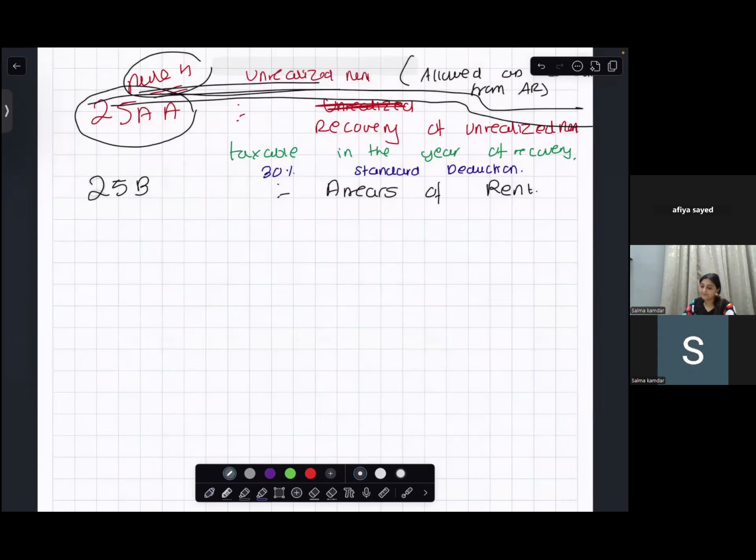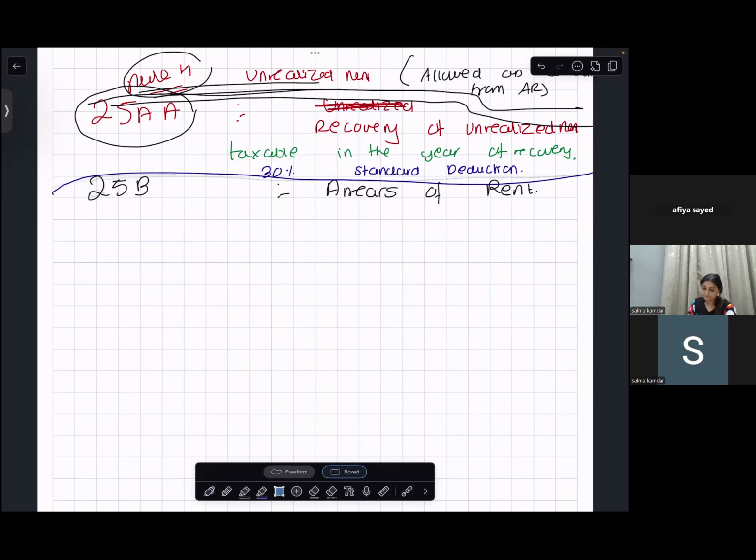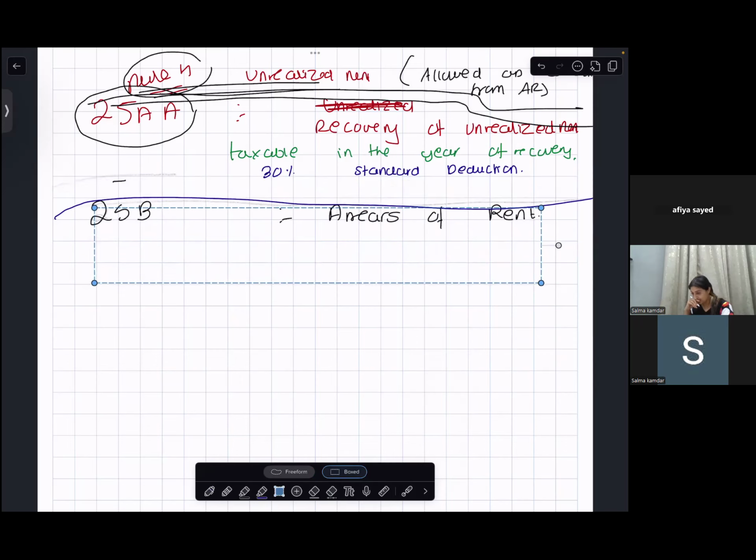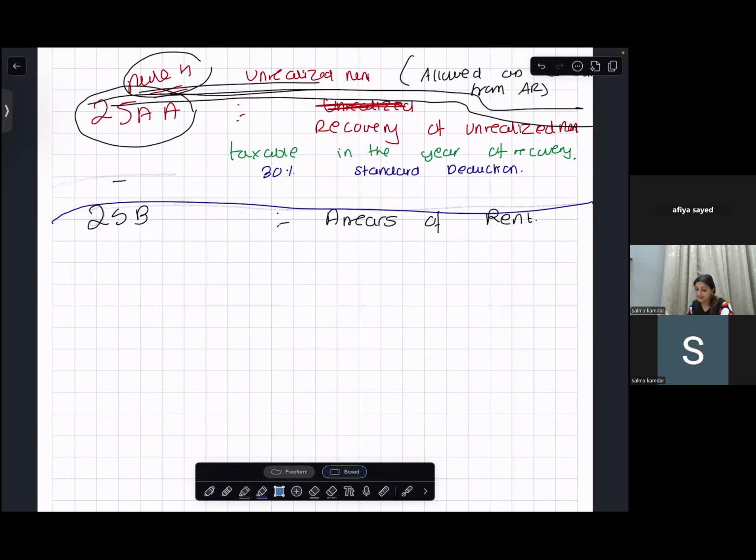Okay. Then there is arrears of rent. What is arrears of rent? Rent is not paid by the tenant, and then he is going to pay you in the later years, in the future.